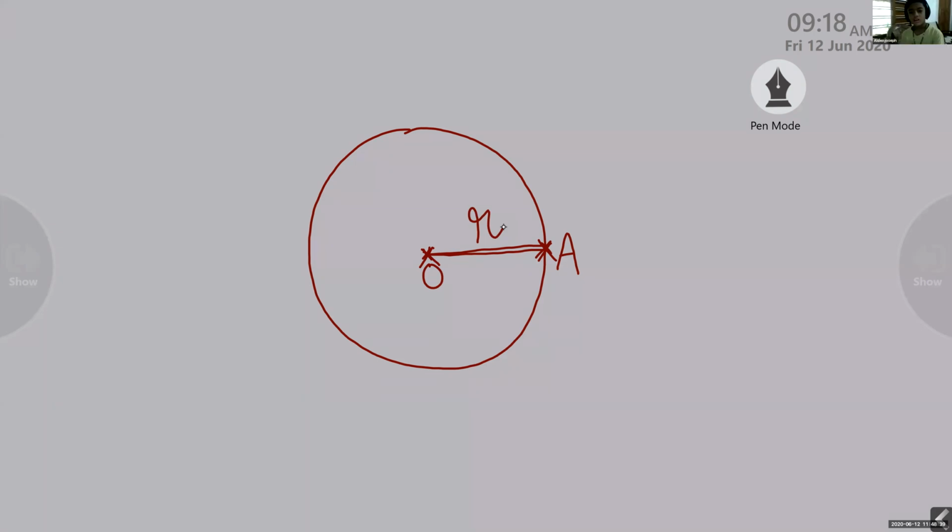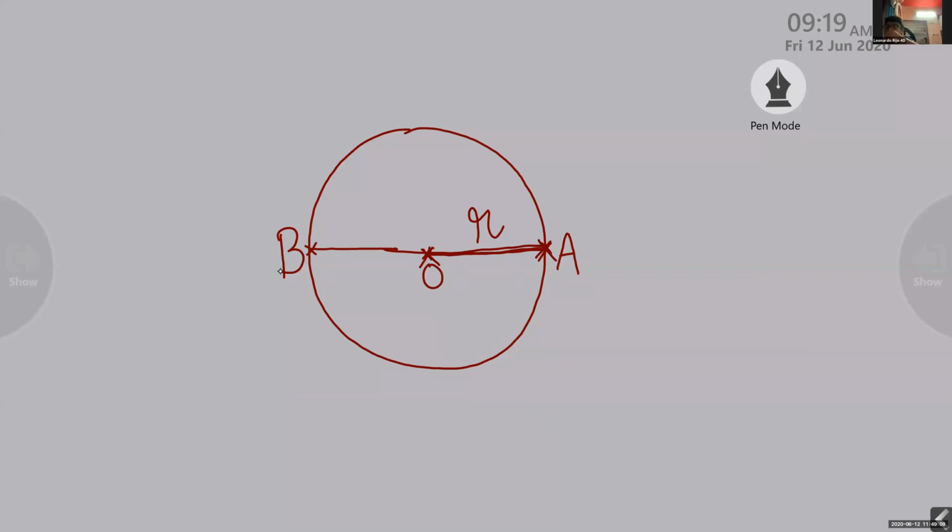Now, do you know what a diameter is? Diameter is the line segment passing through the center to another edge. Now, here I will write B. Now, Alona, what is BA? Children, can you hear me?